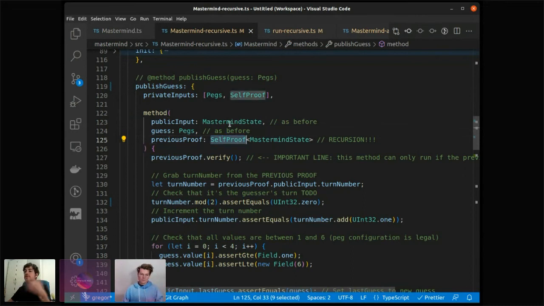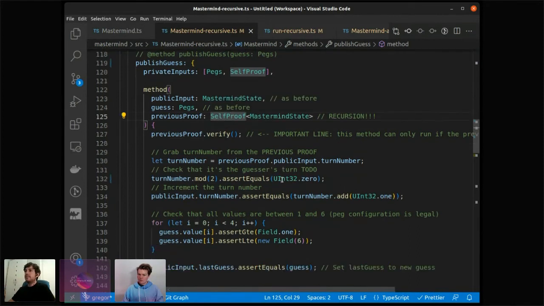The input could also be a proof from another ZK program or from a smart contract, and then you will have to create a custom type class for it. But if it's self-proof, it's just this one. So that makes it easier. So we get recursion with this. And okay, first line, don't forget, we have to verify that previous proof. That means it will get verified inside the circuit.